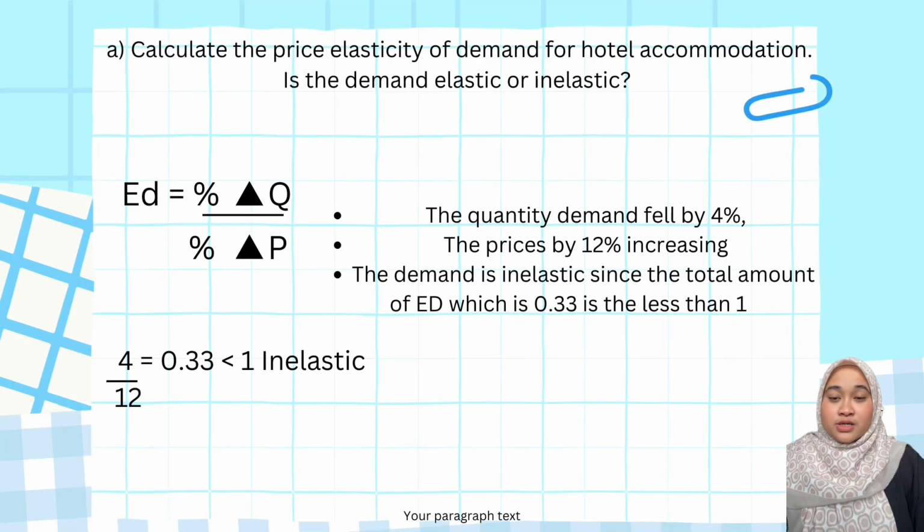For question 1A, calculate the price elasticity of demand for hotel accommodation. Is the demand elastic or inelastic? You need to calculate the price elasticity using this formula: price elasticity of demand equals percentage change in quantity demanded divided by percentage change in price. Because the price rose by 12%, the quantity demanded fell by 4%. The demand is inelastic since the elasticity, which is 0.33, is less than 1.